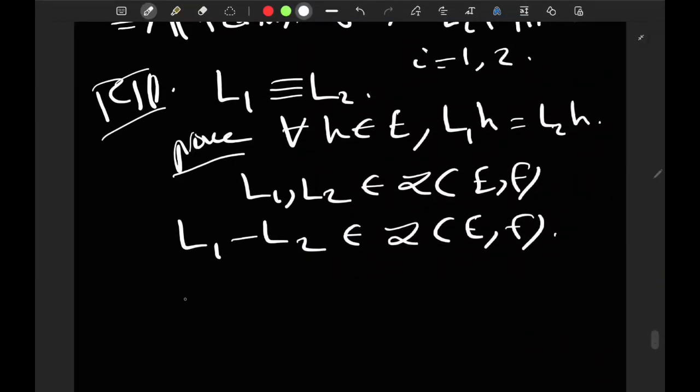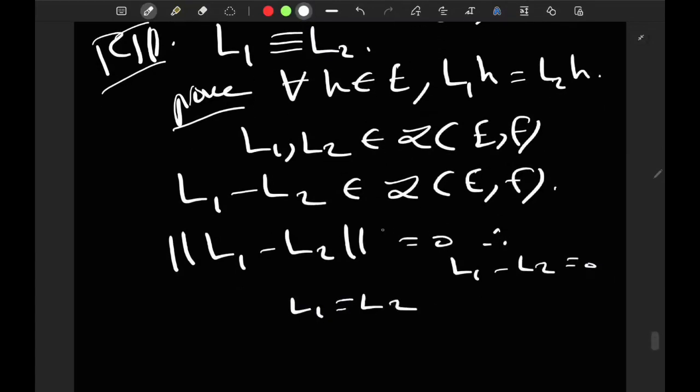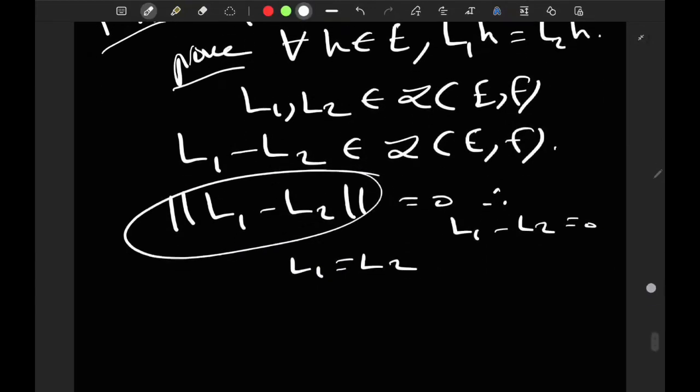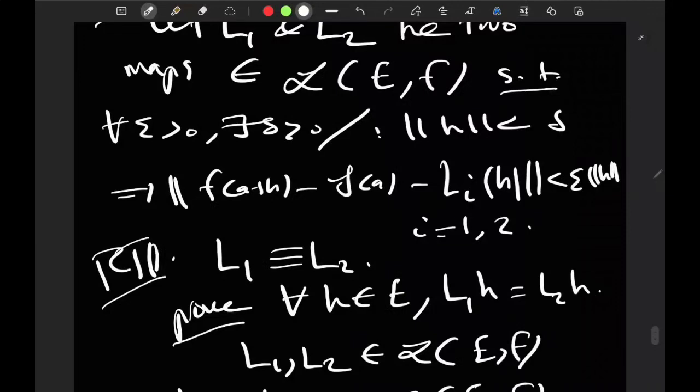So if I can prove that the norm of L1 minus L2 is equal to 0, I can conclude that L1 minus L2 is the 0 map, so L1 is equal to L2. Let me try to prove this thing. Let me use this definition.